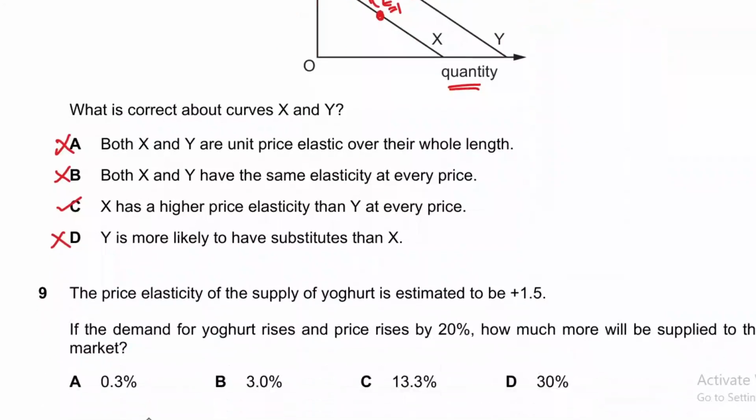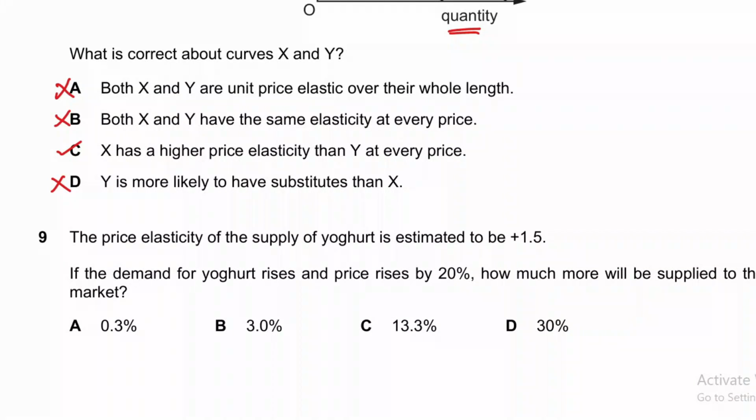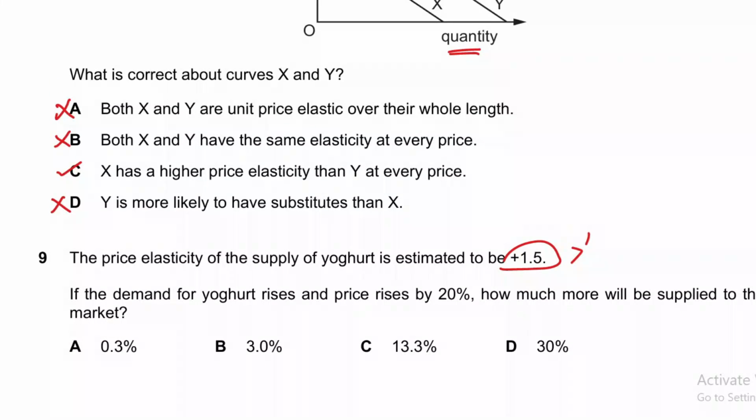And now moving to question number 9. Question number 9 says the price elasticity of supply of yogurt is estimated to be plus 1.5, that is elastic. When elasticity is greater than 1, it is called elastic, right? And if the demand for yogurt rises and price rises by 20%, how much more will be supplied to the market?